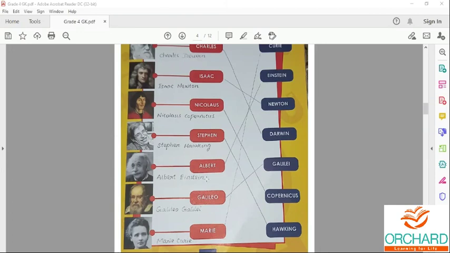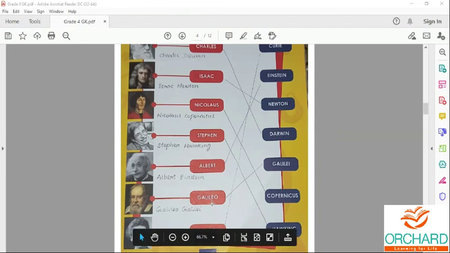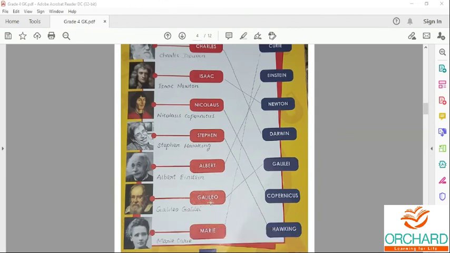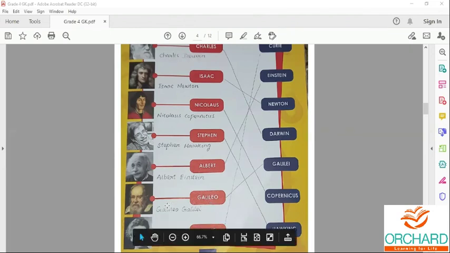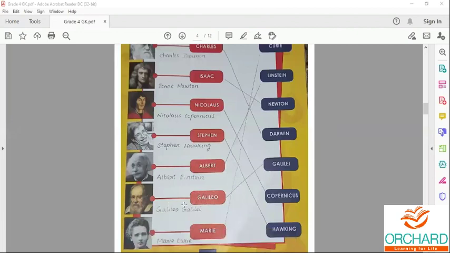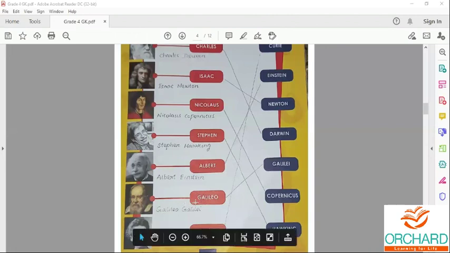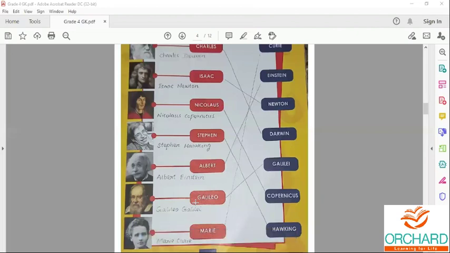Next one is Galileo Galilei. He was a natural philosopher, astronomer, and mathematician.